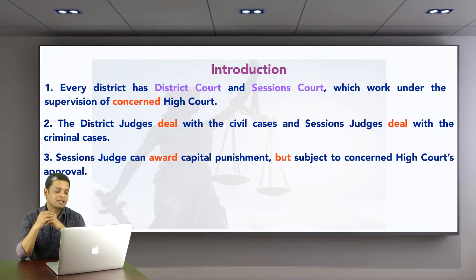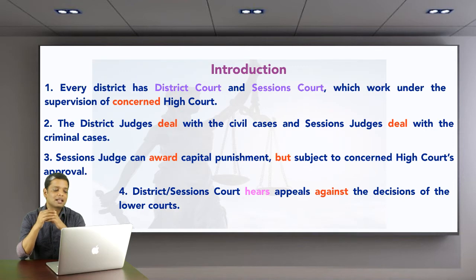The next point is that the district sessions court hears appeals against the decisions of the lower courts. This point is talking about the appellate jurisdiction. We have seen this type of jurisdiction in reference to the High Court and the Supreme Court. So district courts and sessions courts both have appellate jurisdiction on that account.